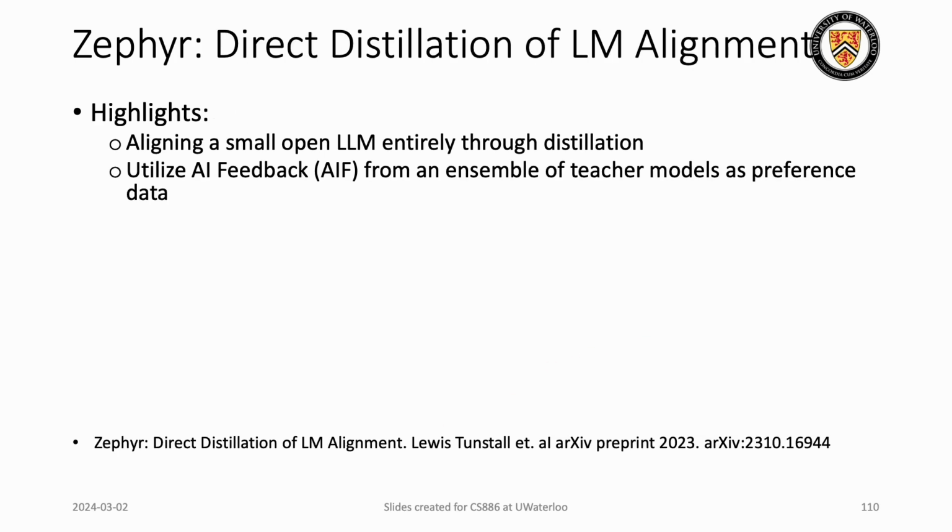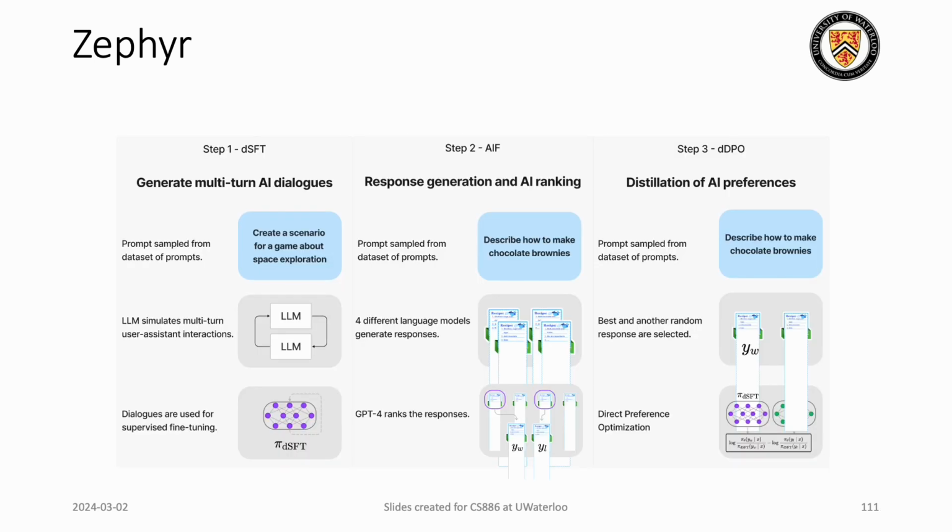Moving on, the next paper that we are going to talk about is Zephyr. The key highlights of this paper are that the model has used a few different AI models for generating the preference data, and a unique distillation method is used for curating a good dataset for fine tuning. So this is how Zephyr training looks like. We have already seen how InstructGPT training looks like. This is in a similar format.